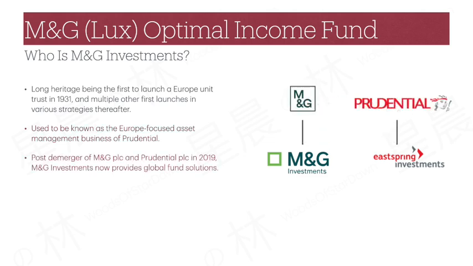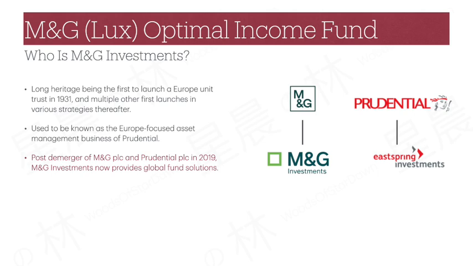The new relationship was short-lived. In 2019, M&G de-merged from Prudential. The new entity is called M&G plc that is headquartered in UK, with M&G Investments as one of its businesses. Prudential plc became more Asia-focused and retained Eastspring.